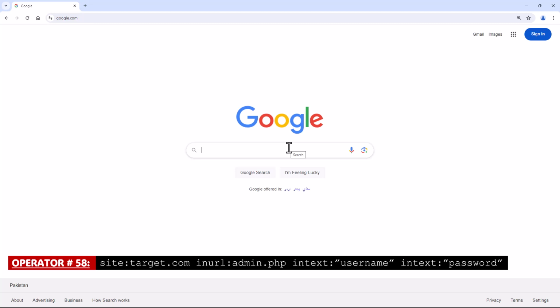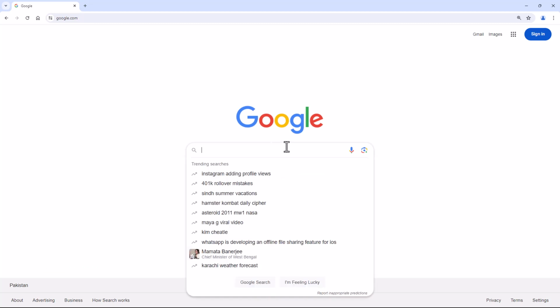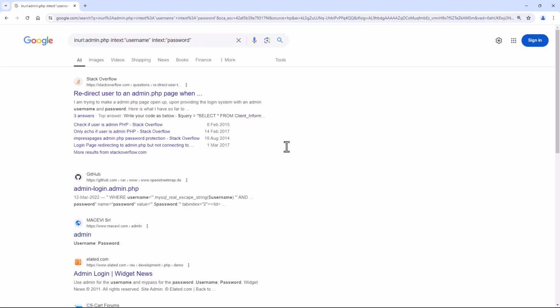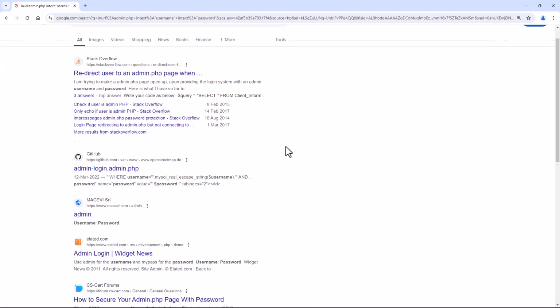Operator number 58, site with the combination of in URL, in text. This Google Dork will search for administrative login pages on a website that require username and password credentials.